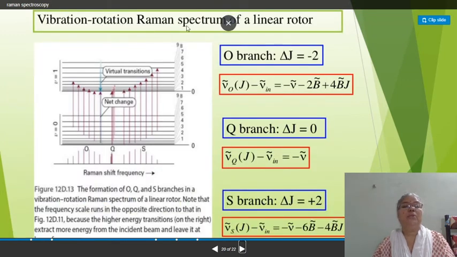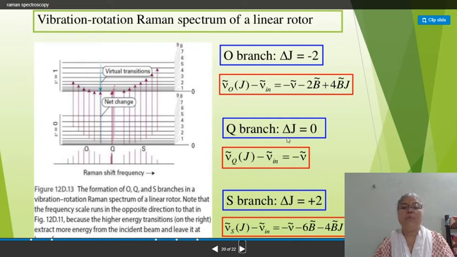Then the vibration-rotation Raman spectrum of a linear rotator. This is the vibrational-rotational Raman spectra, and we can get Q branches, O branches and S branches. For the O branch, the selection rule is delta J equal to -2, and the frequency separation is ν̄ - 2B̄ + 4B̄J.